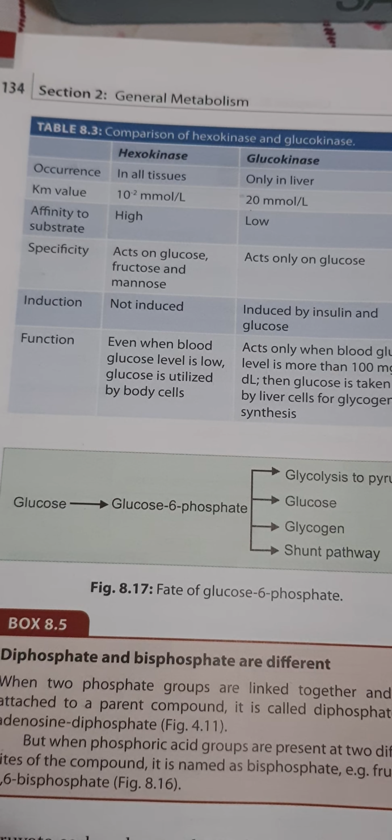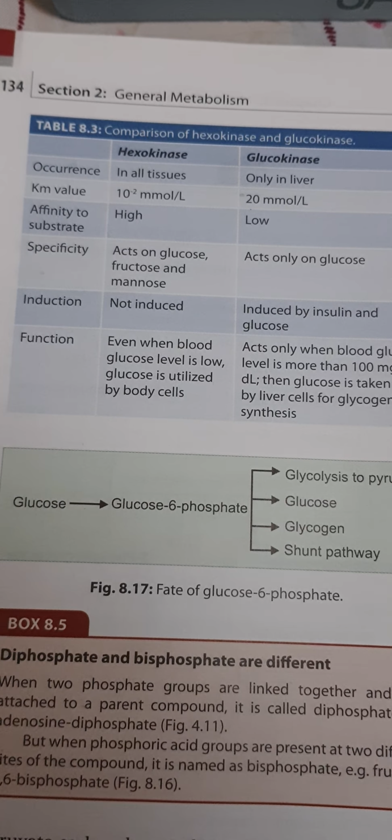This glucokinase is induced by insulin and it has very low affinity for glucose. So even when our blood glucose is very low, the glucose is utilized by body cells using hexokinase, whereas glucokinase acts only when the blood glucose level is more than 100 milligram per deciliter.